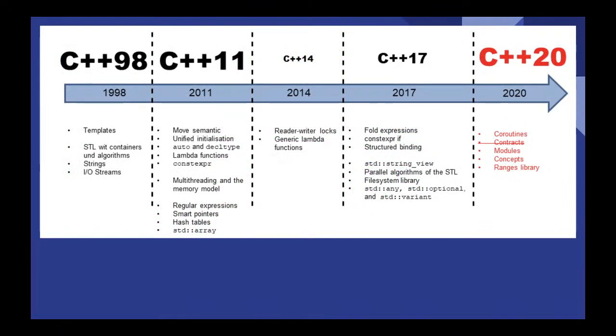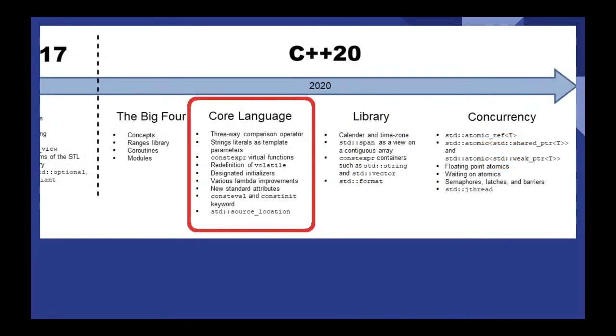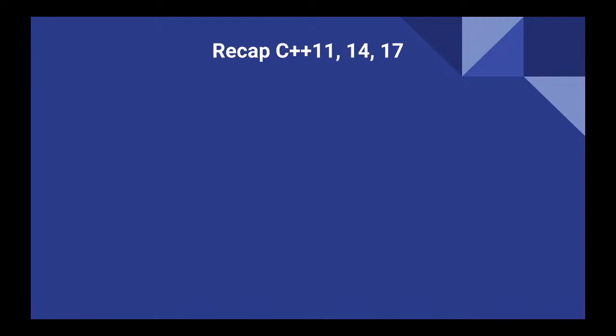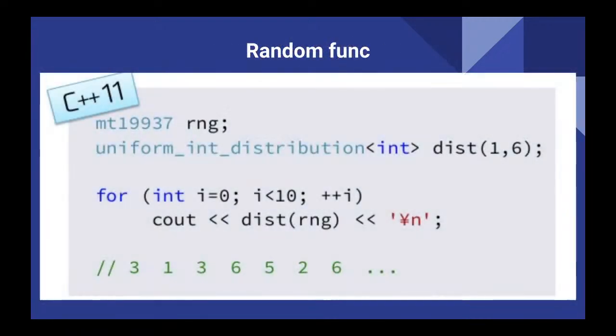So here are the things. I will explain some of the features which were introduced from C++11 till C++20. Okay, let's skip here. So the recap: C++11, 14, 17. Firstly, one of the things they introduced was a random function.